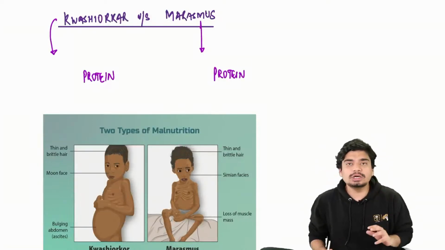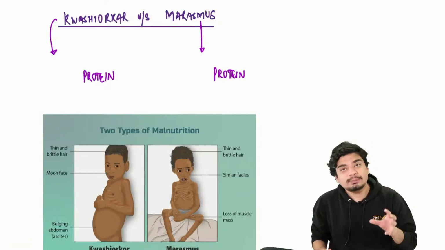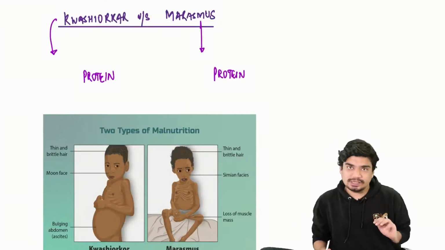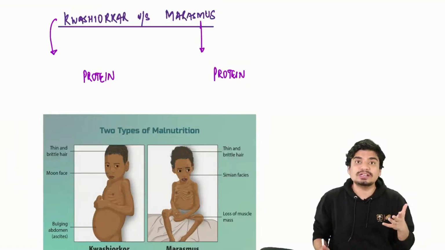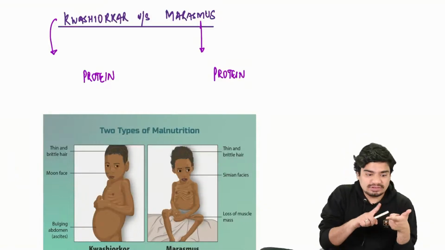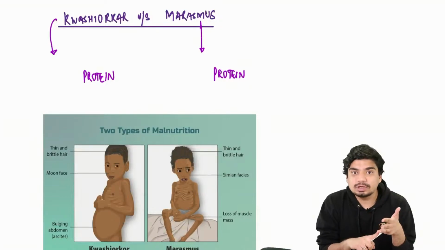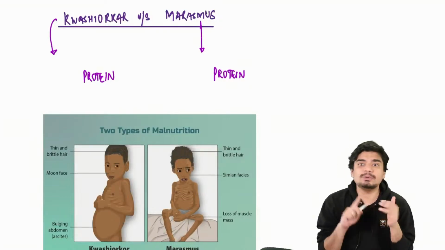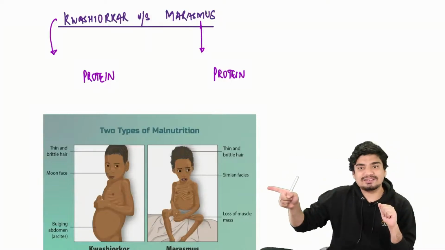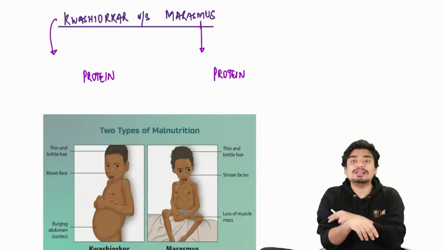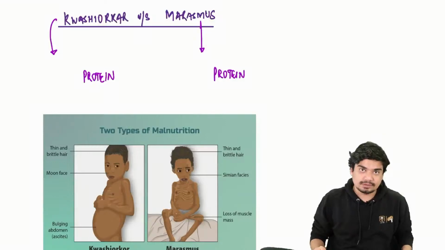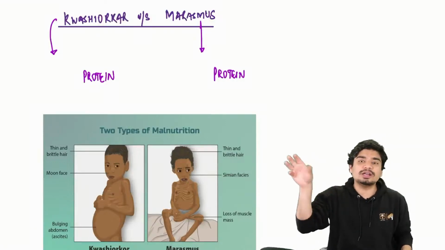In kwashiorkor, the baby starts to lose visceral protein. What is visceral protein? Visceral protein is your albumin, your neurotransmitters, your enzymes. In kwashiorkor, there is visceral protein loss, while in marasmus, there is muscle protein, that is somatic protein loss. That is the main difference between kwashiorkor and marasmus.